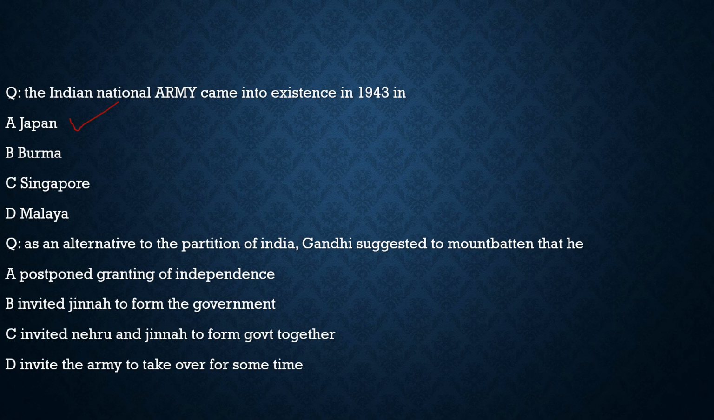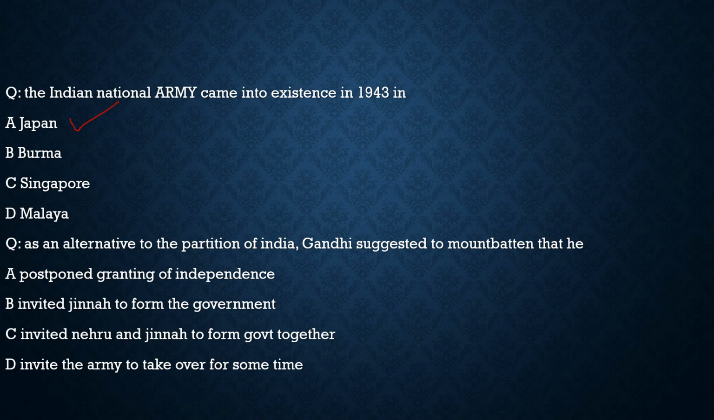It was definitely Japan. But here you can make a mistake, maybe they can ask you who was the leader. Many of you would say it was Subhash Chandra Bose, but it is not. This was made under the leadership of Mohan Singh. So with respect to this question, we should know who was the leader of this Indian National Army in Japan when it came into existence. It is a common mistake in everybody's mind that it was Subhash Chandra Bose who formed it. No, it was not him. It was under the leadership of Mohan Singh.